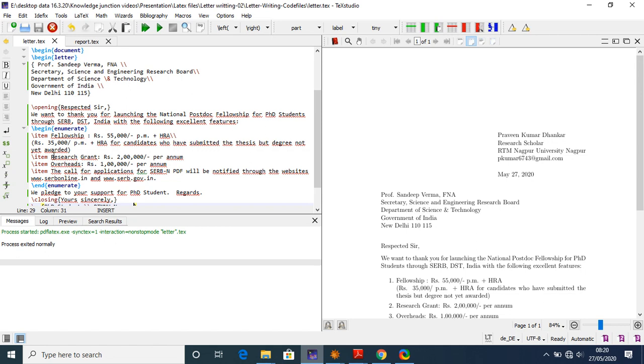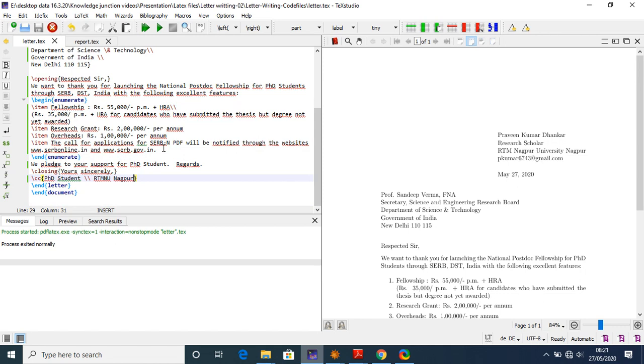Then the second point with the \item command, research grant of 2 lakh per annum, overhead 1 lakh per annum, then call for application